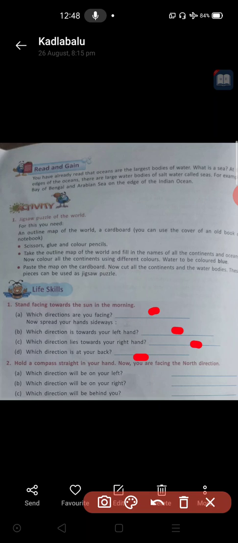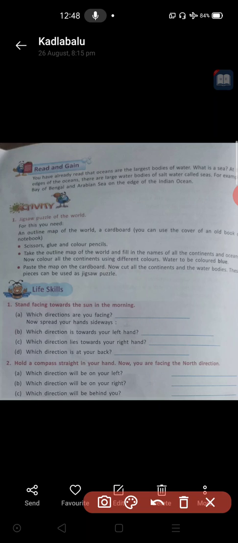Okay, the second one also, one of the important questions, is about that compass, the watch-like instrument. So you hold that compass, and you see that the needle of the compass will always be showing which direction? Can you tell? Yes, you are right.